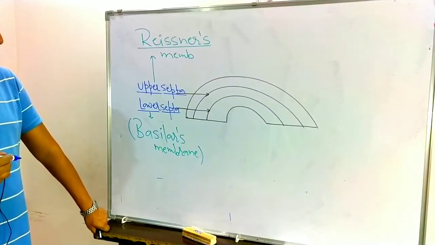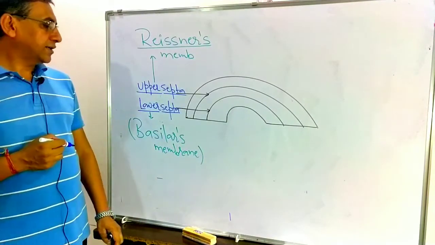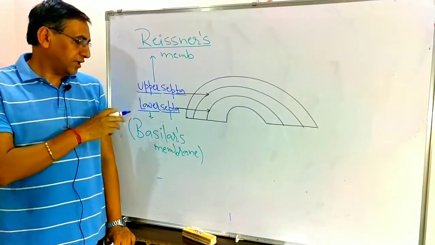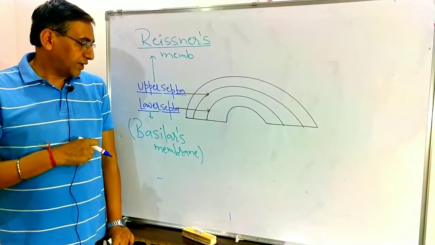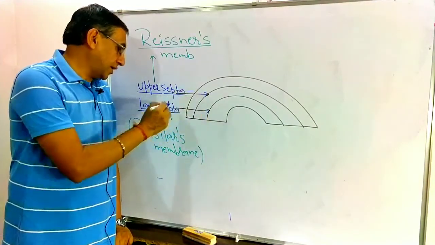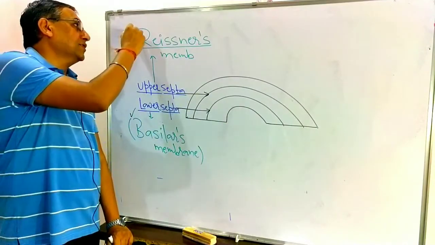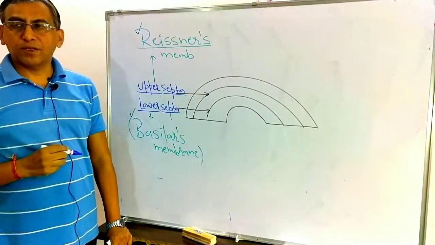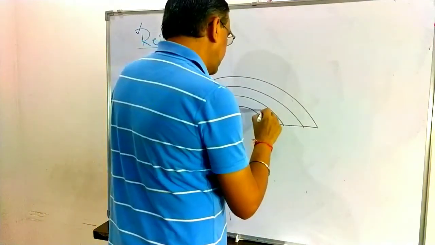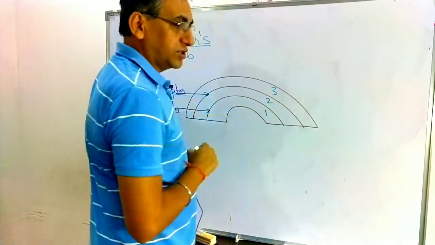So internally, due to presence of two septa, the cochlea is divided into three chambers. See it carefully because it is important. Two septa: the lower septa is known as the basilar membrane, the upper septa is known as Reissner's membrane.